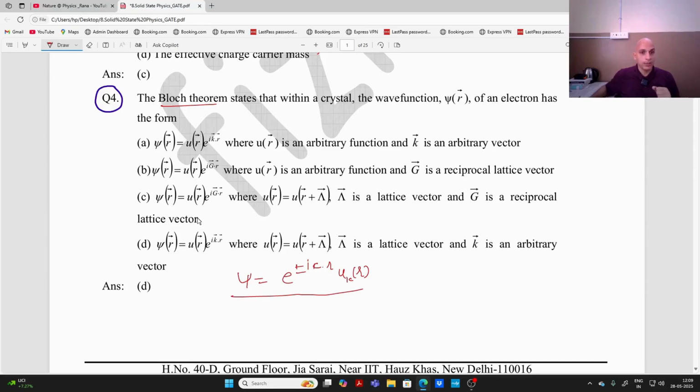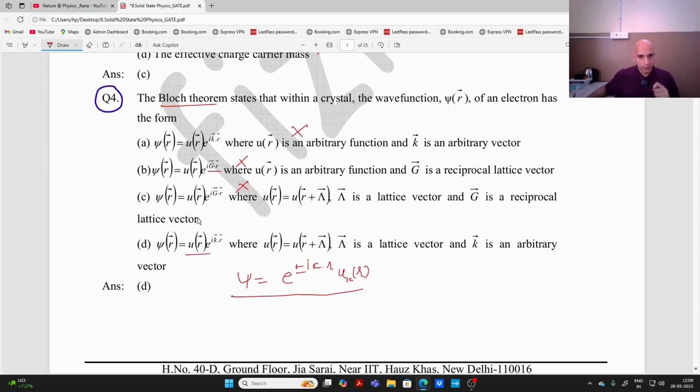So look at the different options, right? psi(r) is equal to u(r) into e raised to the power i k dot r, where u(r) is an arbitrary function. Wrong. u(r) is not an arbitrary function, but u(r) is a function that has the same periodicity as the potential, right? Here it is G, the reciprocal lattice vector, which is involved. Wrong. Again it is wrong.